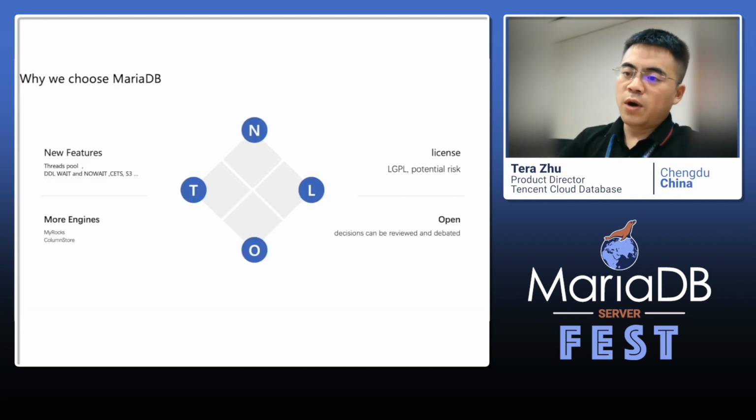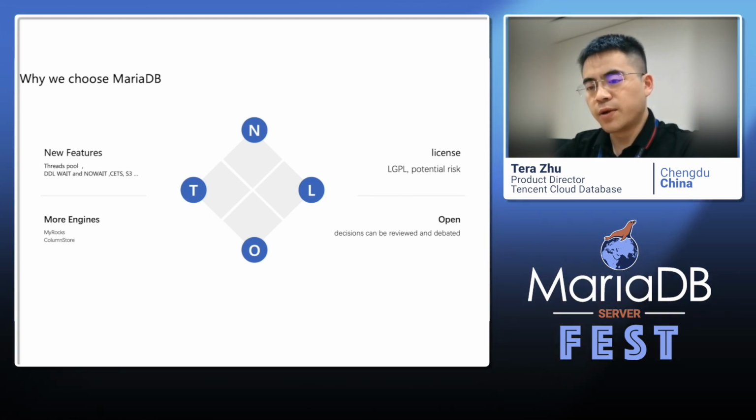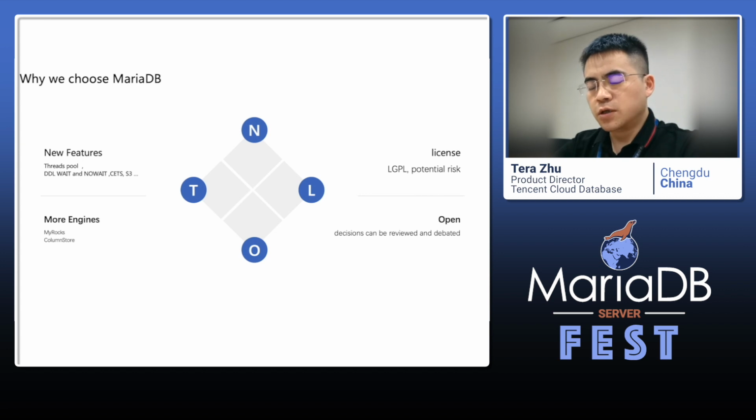Okay. Why do we choose MariaDB? I think there are nearly 4 reasons. First one is new features, not just MariaDB 10.5 or 10.4, but at the very beginning, MariaDB had some features that MySQL doesn't have, or they have them just in the enterprise version, such as the thread pool and some grammar. In the latest version, we have S3 compatibility, but MySQL doesn't have it. Maybe it will have it later or never.